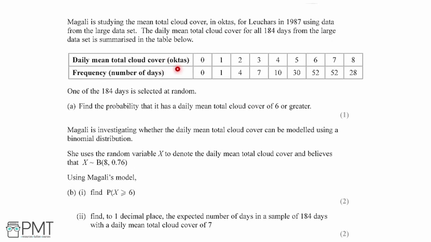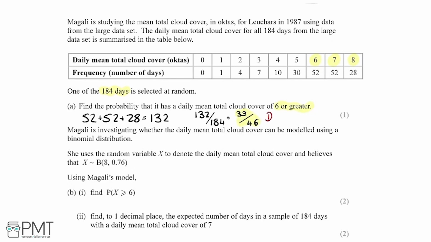Okay, so looking up here at the table that summarises the data, if it has a cloud cover of 6 or greater, we see it has to be 6, 7 or 8. Adding up the corresponding values here, we're going to have 52 plus 52 plus 28. So that's 132 days out of the total of 184 days. So we have 132 over 184, and that simplifies down to 33 divided by 46, which is our final probability.